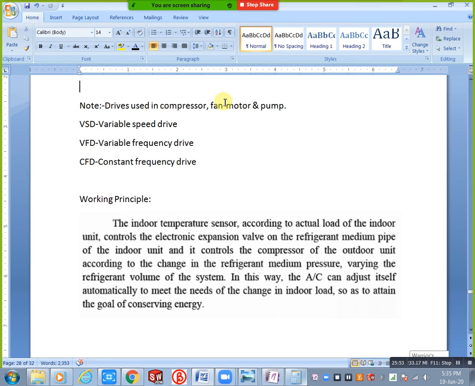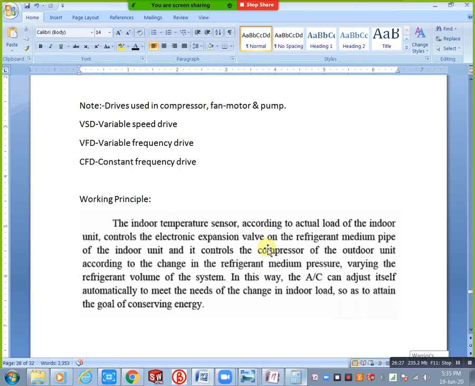Okay, by using that one, according to the actual load of the indoor unit. According to the actual load of the indoor unit means you will set your comfortable temperature in your room. For example, 23 degrees centigrade, 22 degrees centigrade, you are setting in the remote for the AC, adjusting the same, that is your actual load, and it controls the electronic expansion valve. Already I explained, the electronic expansion valve on the refrigerant medium pipe of the indoor unit, and it controls the compressor of the outdoor unit.